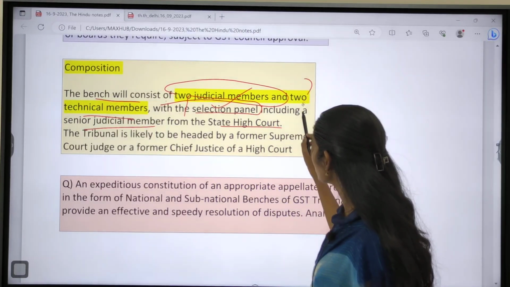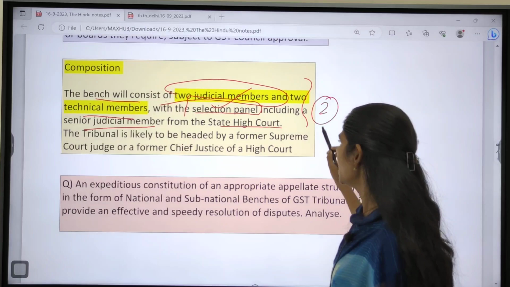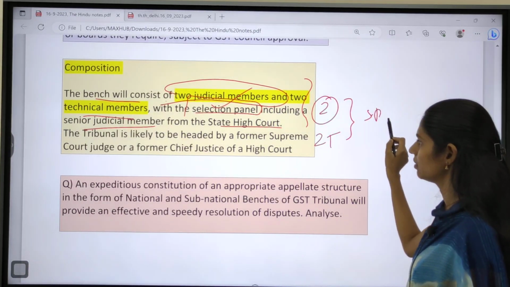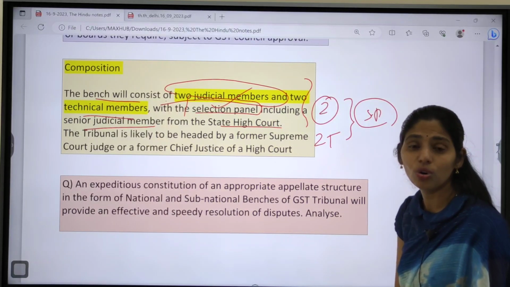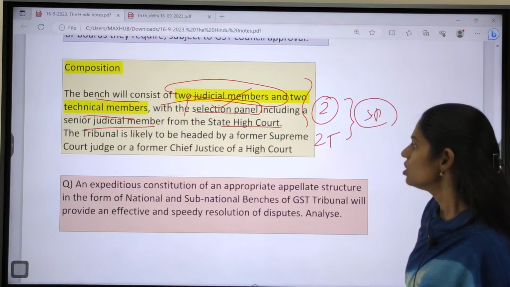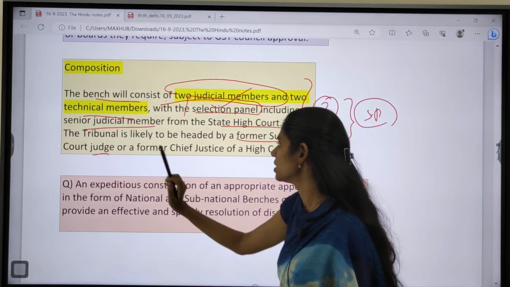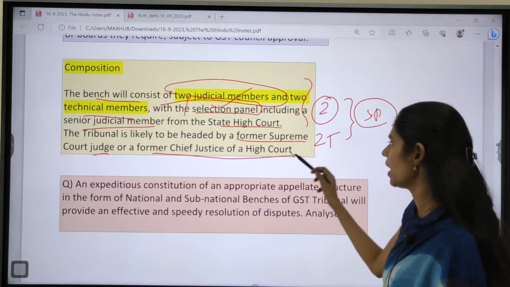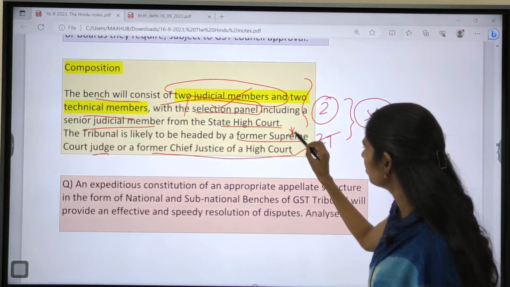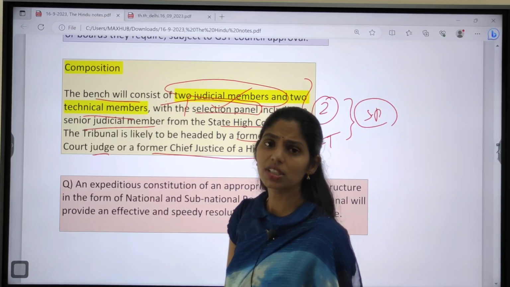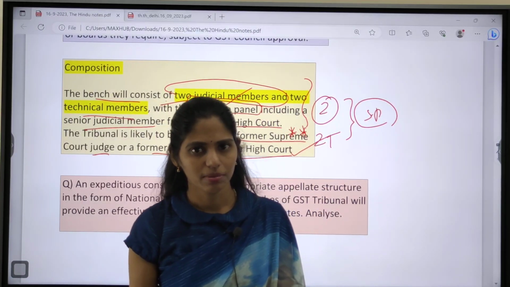Okay, so who will be heading this tribunal? The tribunal is likely to be headed by a former Supreme Court judge or former Chief Justice of a High Court. So this is a very important prelims fact. These are some important things that you have to remember.